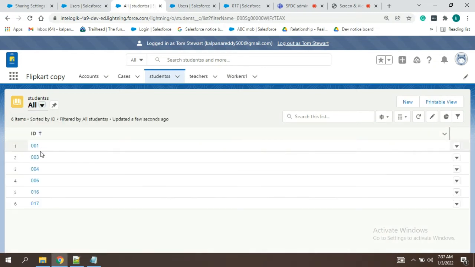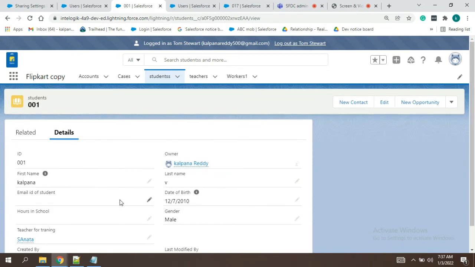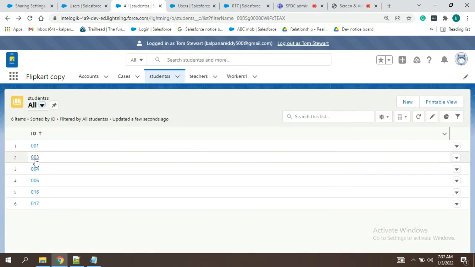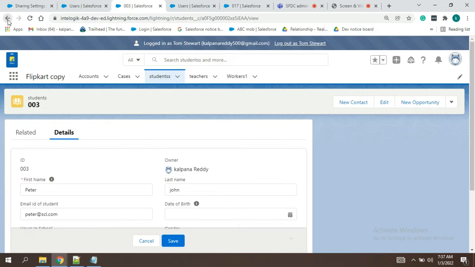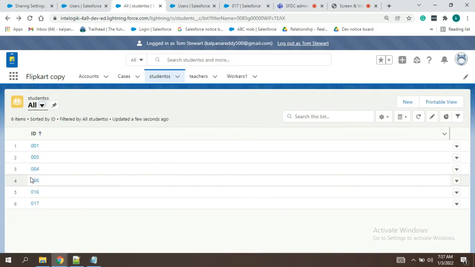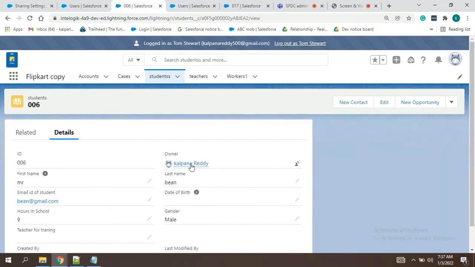See here, there are so many other records also which have male, which are created by Kalpana, but still Tom is able to see. See here, this is because male. This is also because of male.